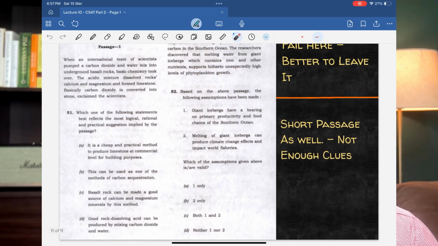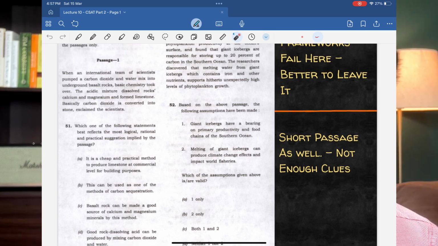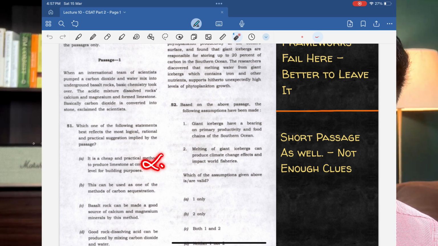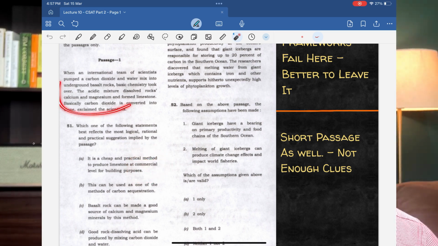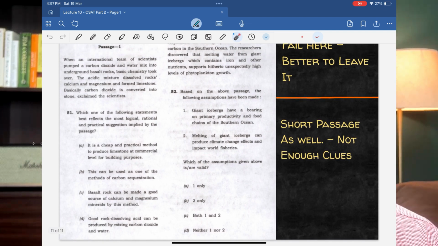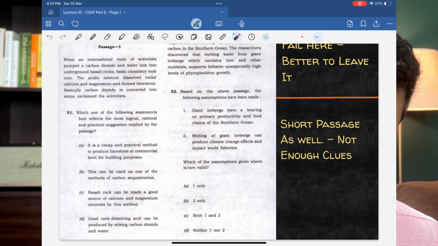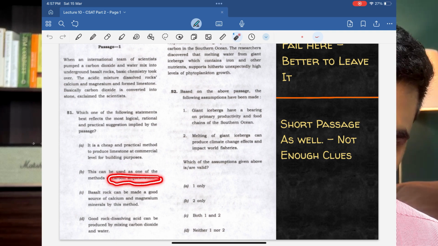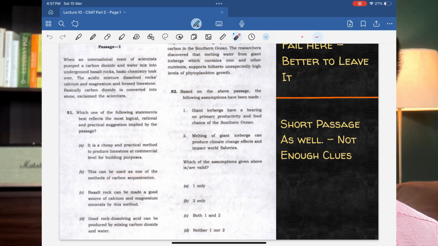It is a cheap and practical method to produce limestone at commercial level for building purposes. This can be eliminated. Nowhere is the passage talking about this as a cheap method. Nowhere in the passage is this mentioned that limestone is commercially obtained from this method for building purposes, right? Eliminating option A is easy. Now looking at B, C, D, this can be used as one of the methods of carbon sequestration, right? But the problem is carbon sequestration is not actually directly given in the passage.